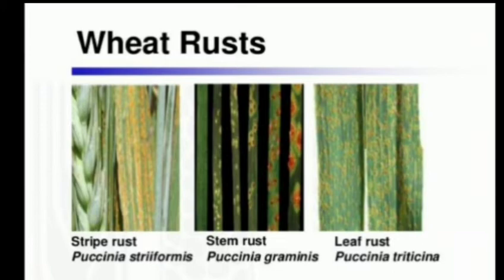What happens in this disease is that infection occurs and it leads to production of pustules that contain thousands of dry yellow orangish to reddish brown or black spores. Now these pustules give the appearance of rust on the plant. So the disease gets its name from its appearance on the plant.